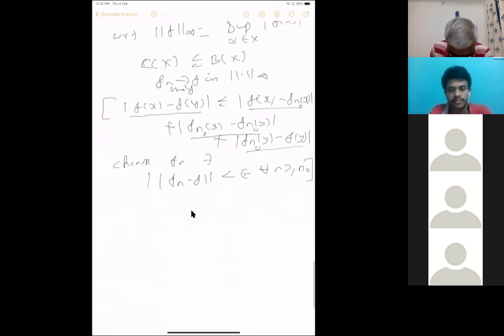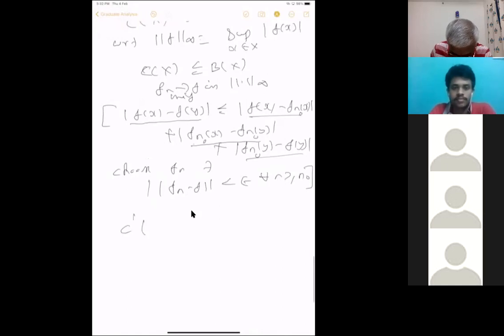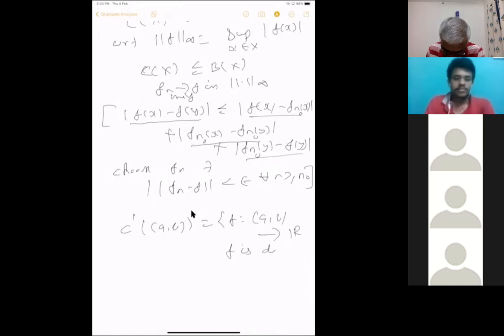For example, you can consider C1 of, let us consider only a real number, you take an interval. C1 of [a,b] equal to all functions f from [a,b] to the real line. This is over the reals, you can consider complex if you wish, that doesn't matter. Such that f is differentiable and continuous. Then you can define